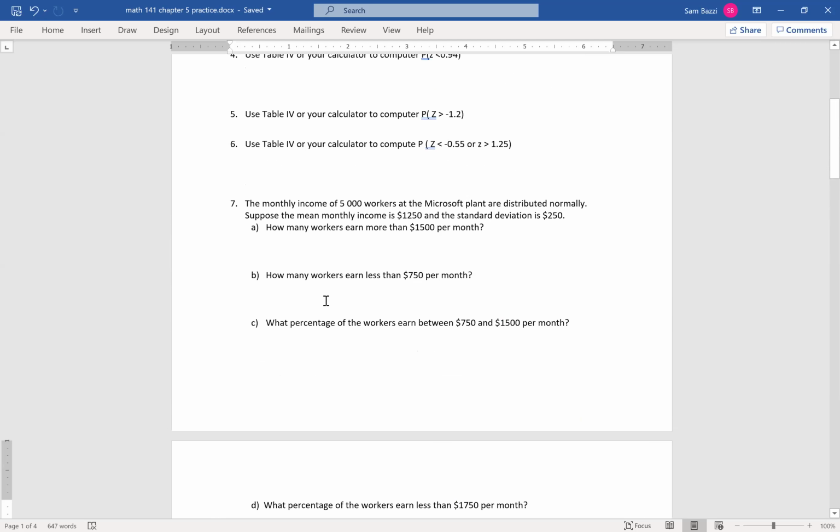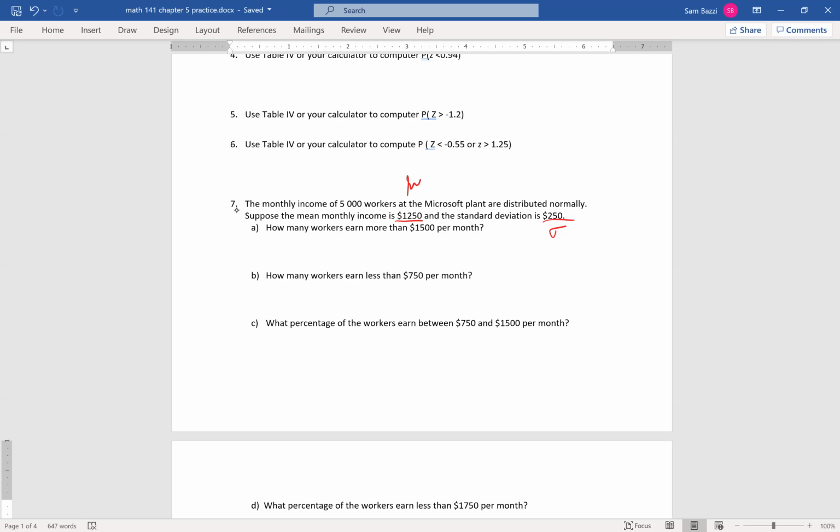Let's see. I want to do number 7 now. The monthly income of 5,000 workers at a Microsoft plant are distributed normally. Suppose that the mean income is 1,250 a month and standard deviation is 250. I know, guys, these figures are not accurate because I'm sure you can make a lot more than this at Microsoft. How many workers earn more than $1,500 per month?